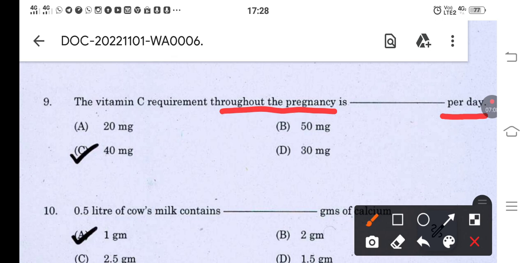We should know what vitamin C is. First of all, vitamin C is known as ascorbic acid. It is a water soluble vitamin.